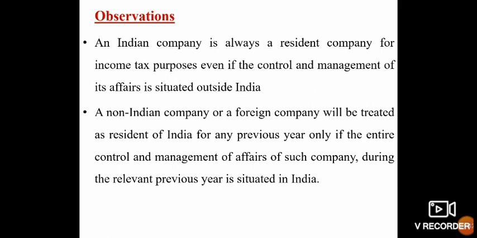A non-Indian company or a foreign company will be treated as a resident of India for any previous year only if the entire control and management of affairs of such company during the relevant previous year is situated in India. If a company is incorporated in Bangladesh but has its head office in Kolkata, it is considered a resident company because though it is incorporated outside India, its control and management is wholly situated in India, so it is considered a resident of India.